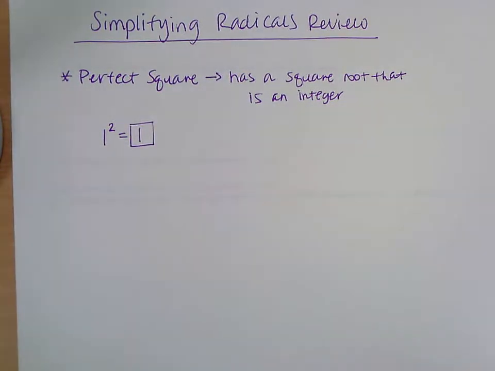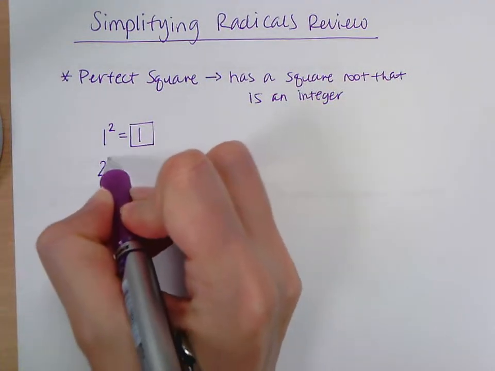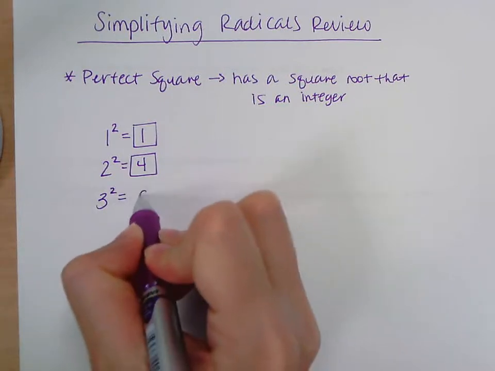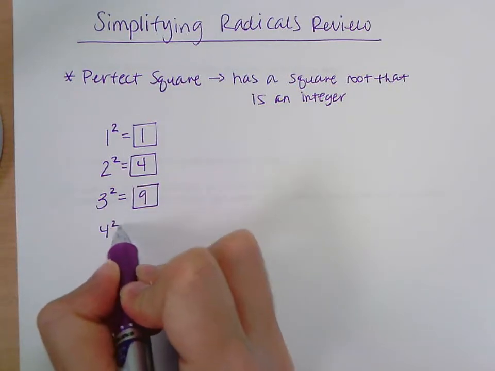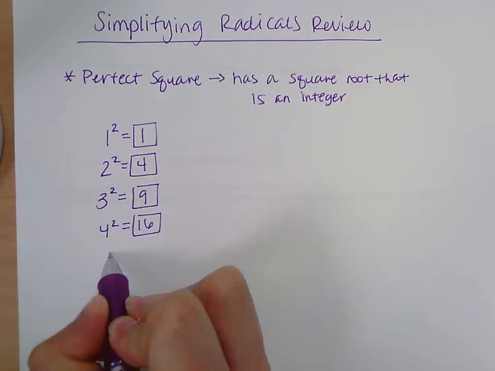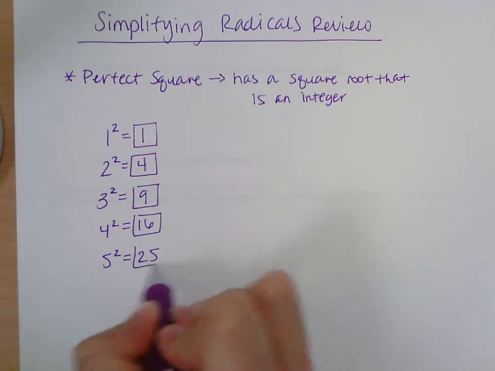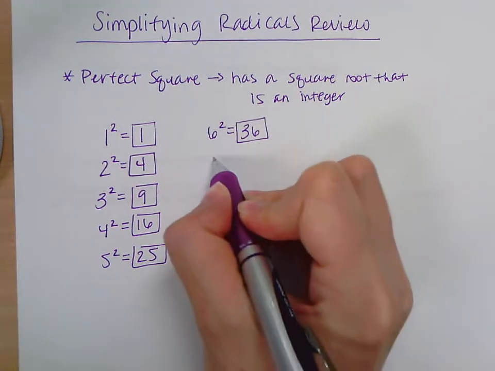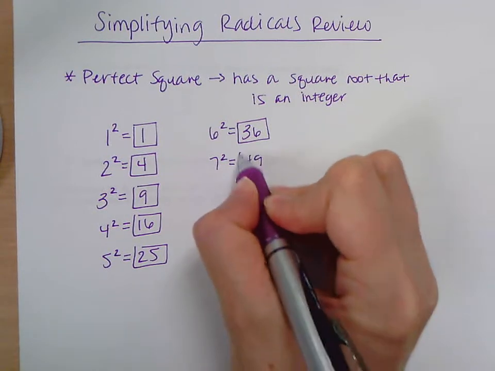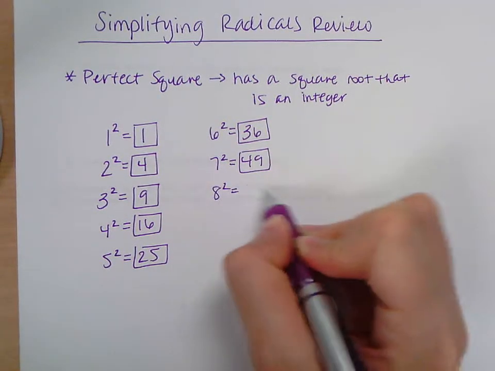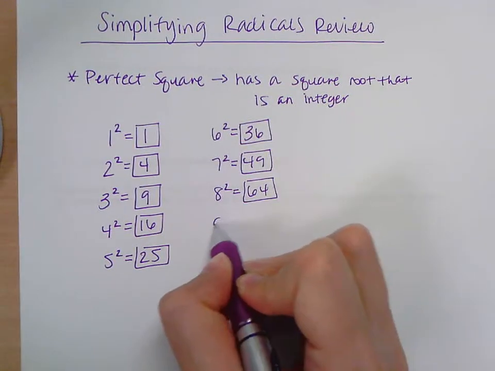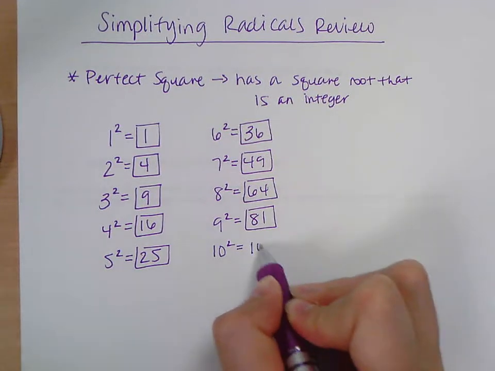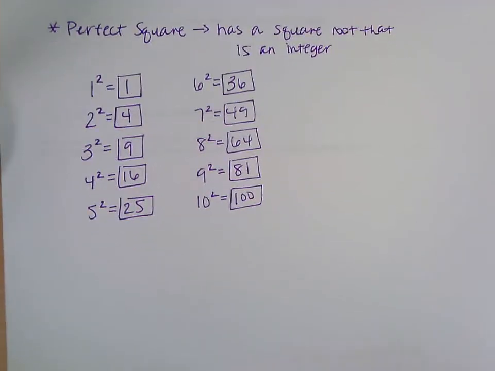This would also mean that the square root of 1 is 1. 2 squared is 4, so 4 is a perfect square. 3 squared is 9. 4 squared is 16. 5 squared is 25. 6 squared is 36. 7 squared is 49. 8 squared is 64. 9 squared is 81, and 10 squared is 100.